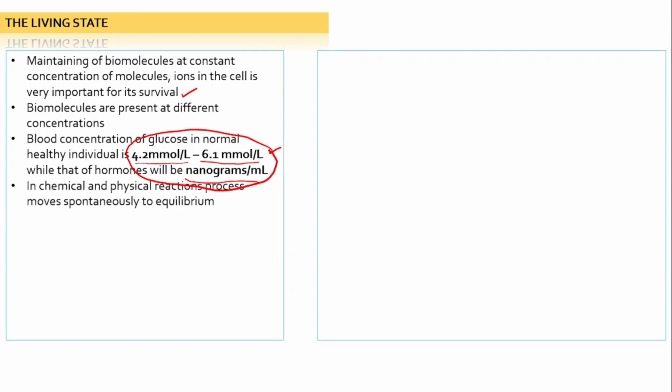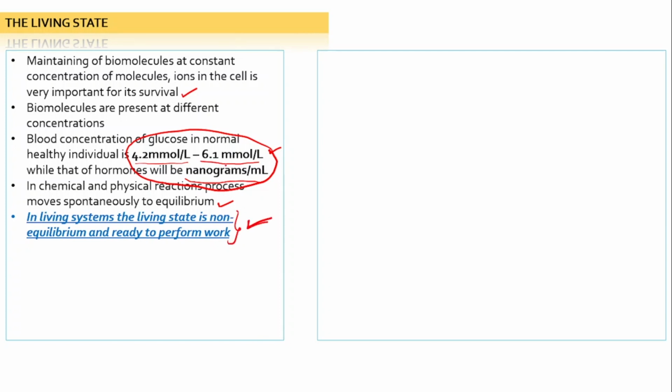In chemical and physical reactions, the process moves spontaneously to equilibrium, as you might have learned in chemistry. In living systems, the living state is non-equilibrium and ready to perform work. This is also an important line. These two lines are very important: in a living system, the living state is non-equilibrium and ready to perform work.